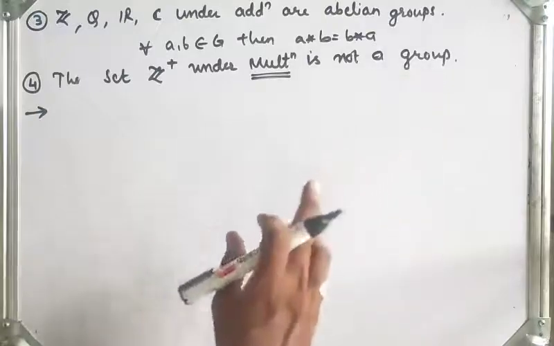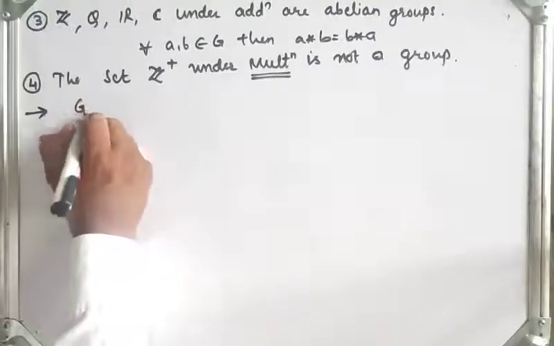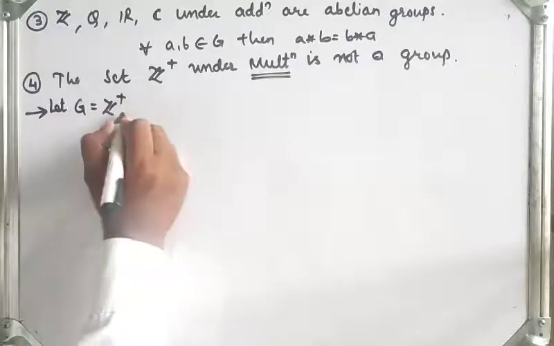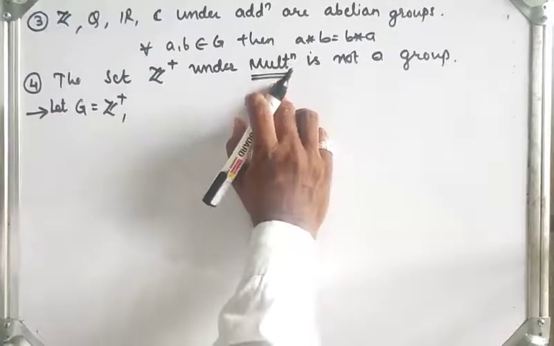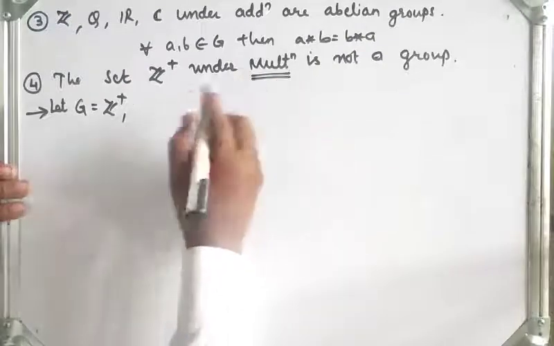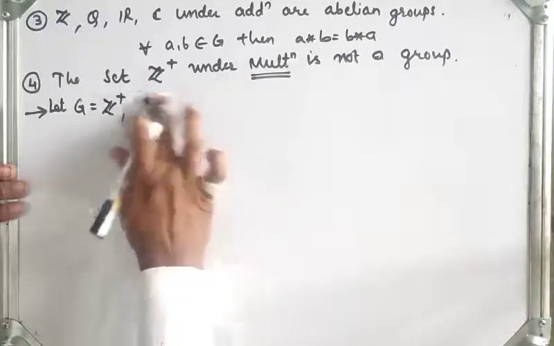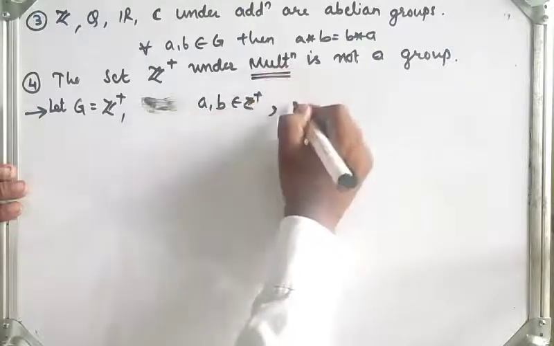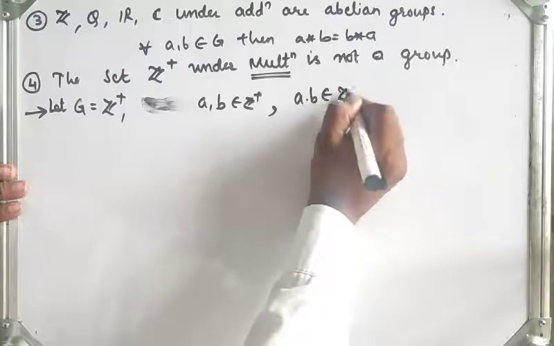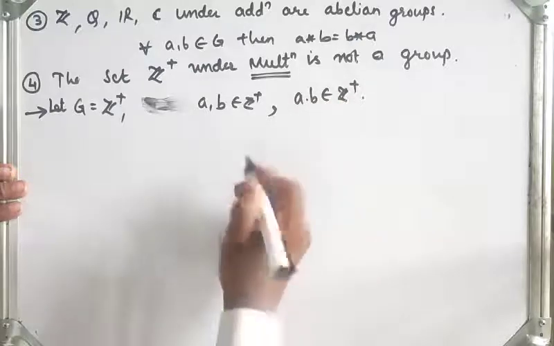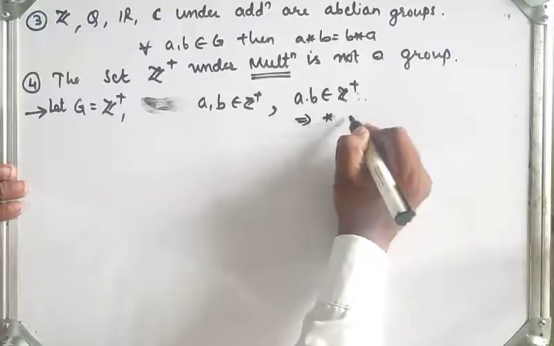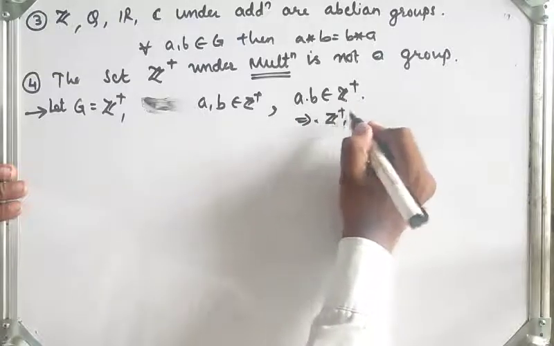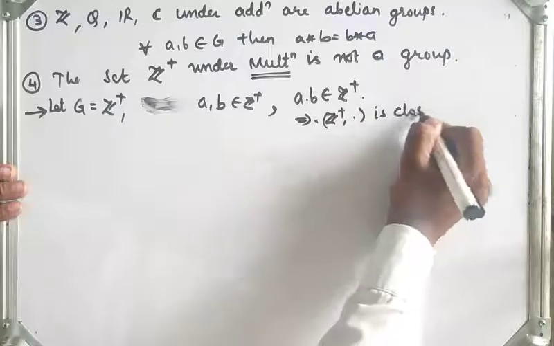Now the first property is closure. Let G be the set of positive integers under the operation multiplication. For any two elements, suppose I take a, b from the set of positive integers, then their product a into b should again be in the set of positive integers. Therefore Z plus under multiplication is closed.